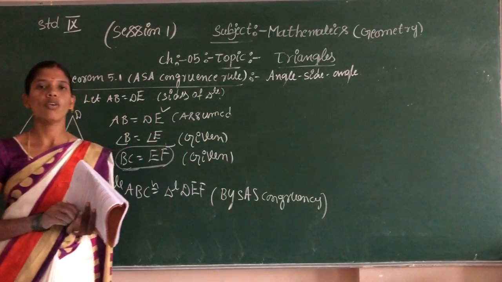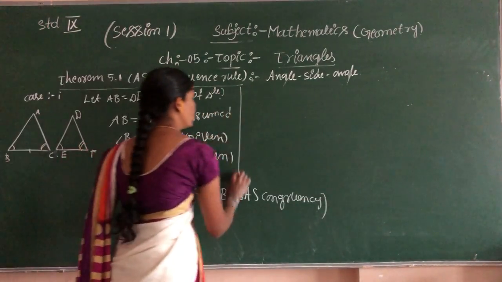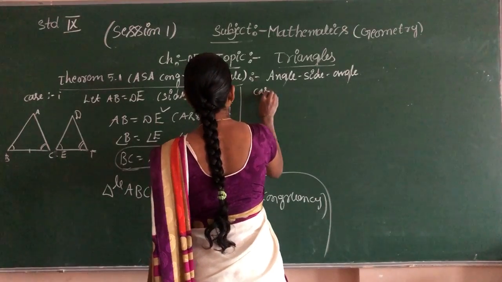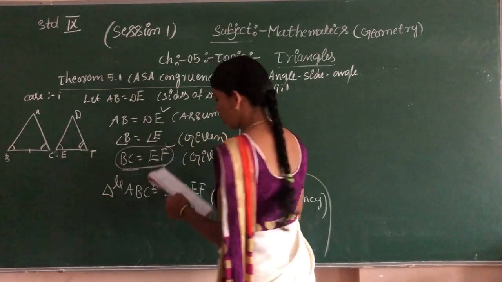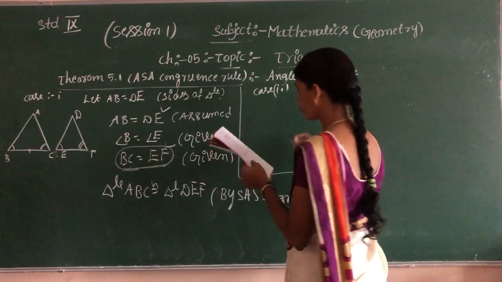Okay, children. Now let's move to case 2. Case 2. You should draw the first figure.